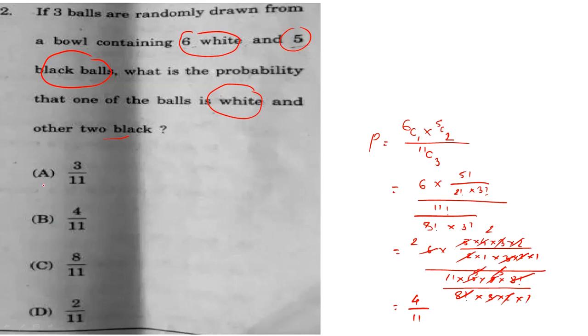So option number A has given 3 by 11, this is incorrect. In option number B they have given 4 by 11, which is the correct option. Option number C and D are also incorrect. Now we will move to the next question.